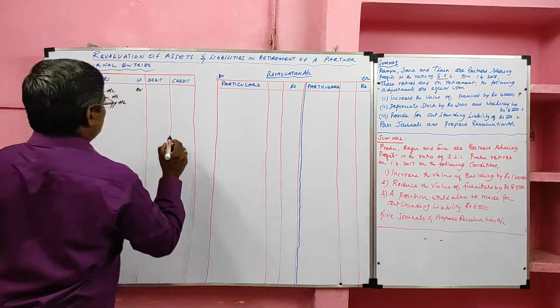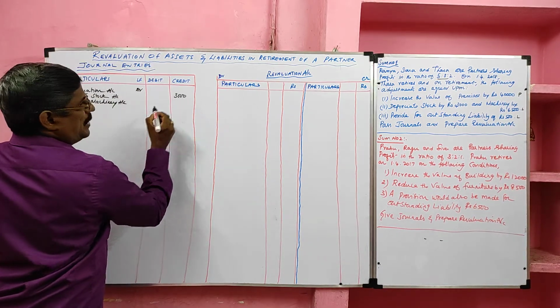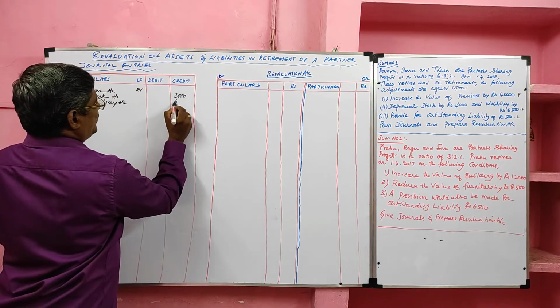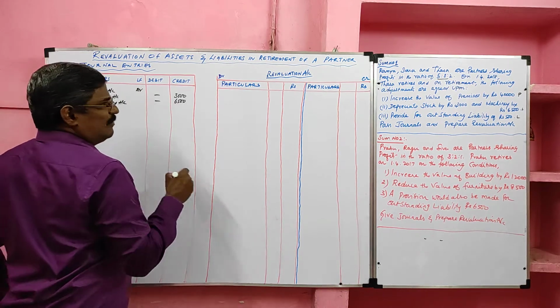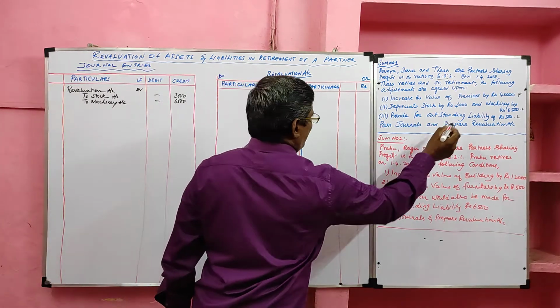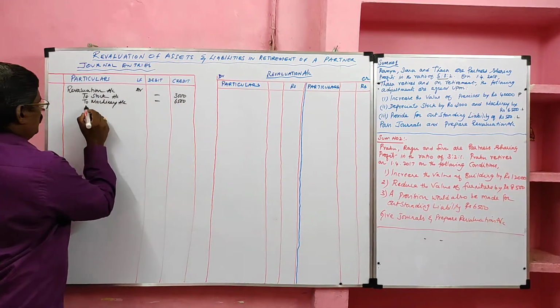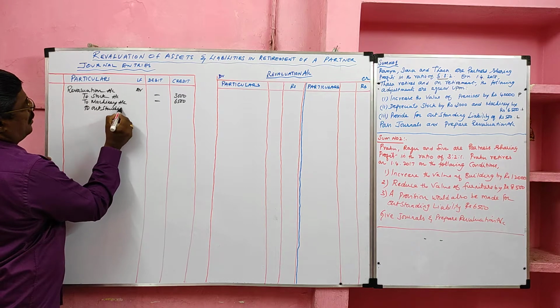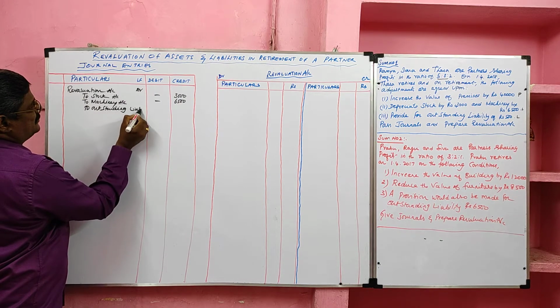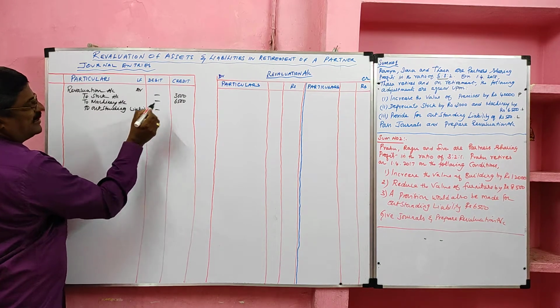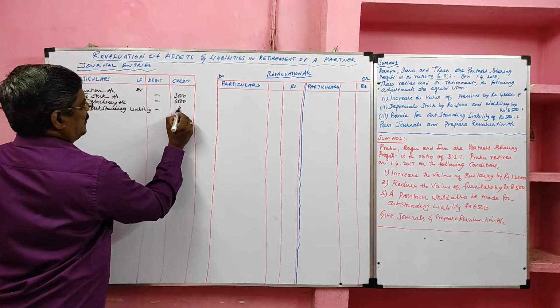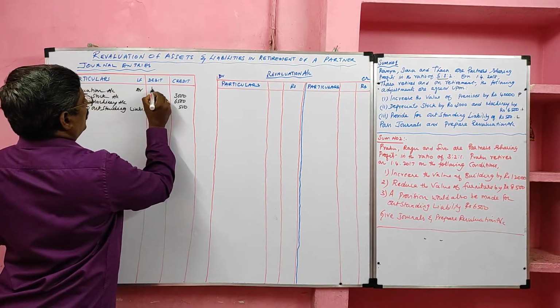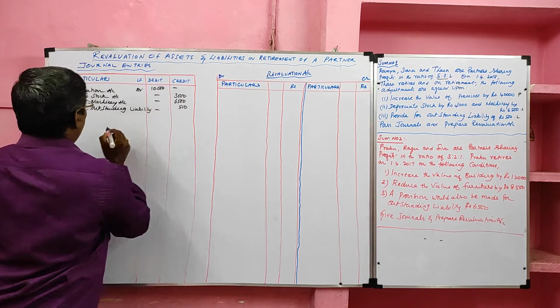Stock value decreased by 3000. Machinery value decreased by 6500. Then we have one more loss item. Provide for outstanding liability, to outstanding liability, its value rupees 500. So total loss items are 10,000.